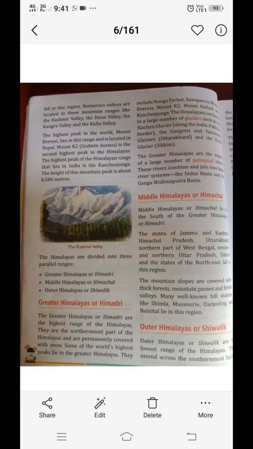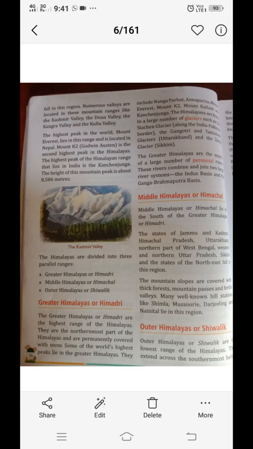The Purvachal range lies in the northeastern part of India. Garo, Khasi, Jaintia, Naga, Lusai, Patkoi and Mizo hills form part of its mountain ranges. So the Purvachal ranges make up the northeastern part of India. The main hills or hill ranges of this region are Garo, Khasi, Jaintia, Naga, Lusai, Patkoi and Mizo hills.